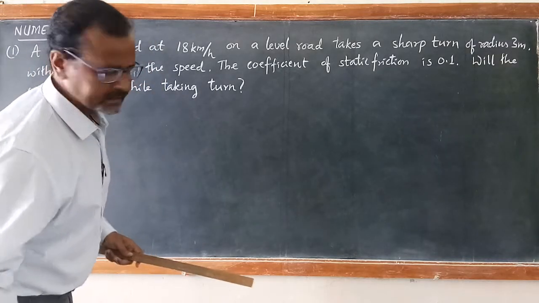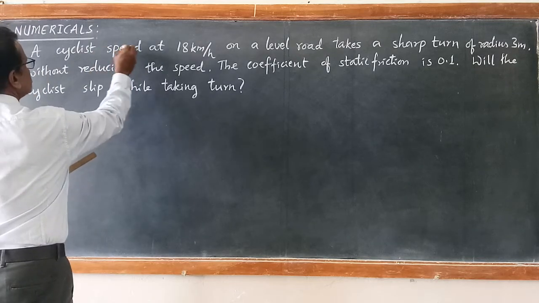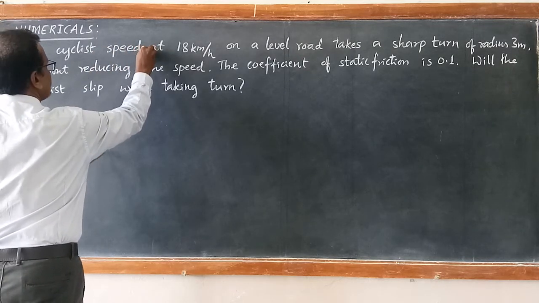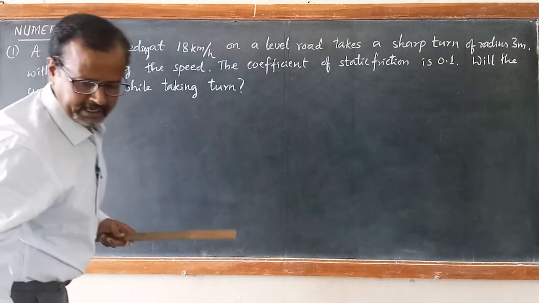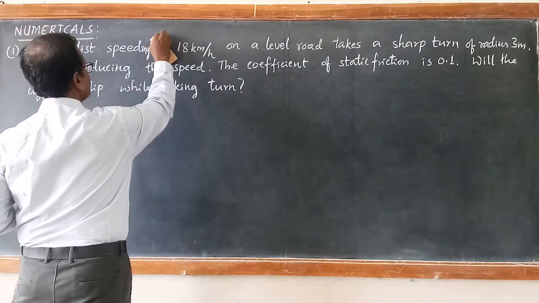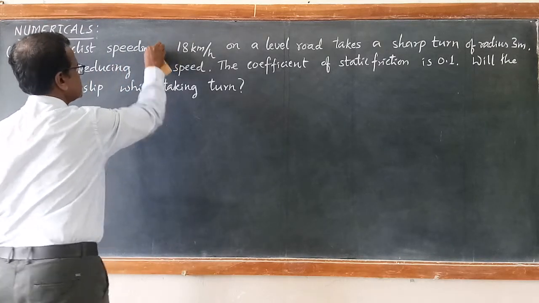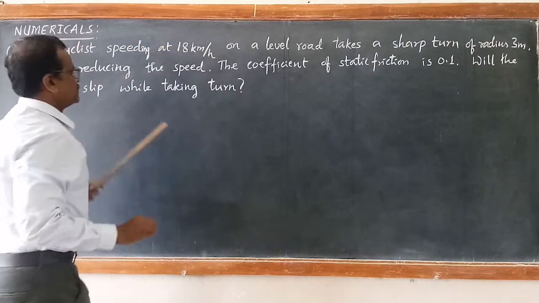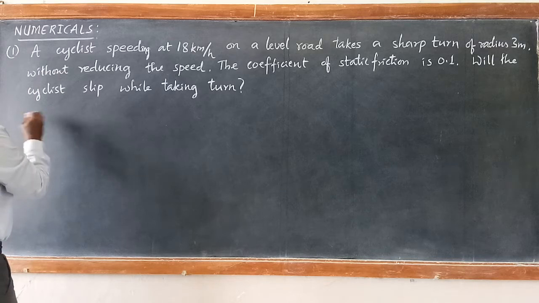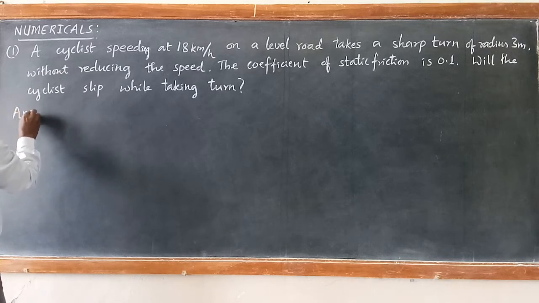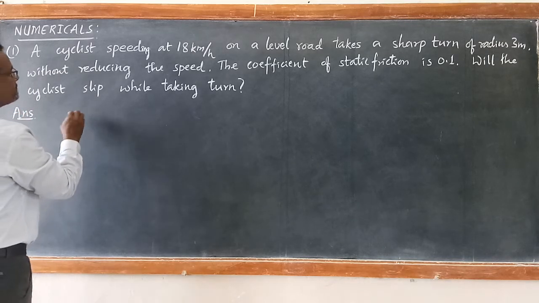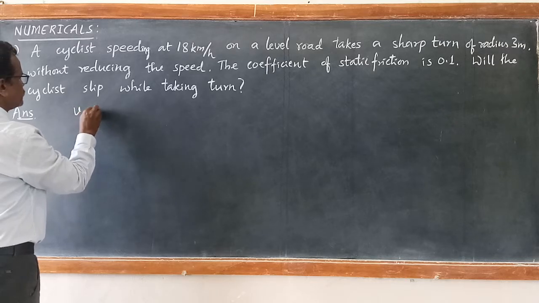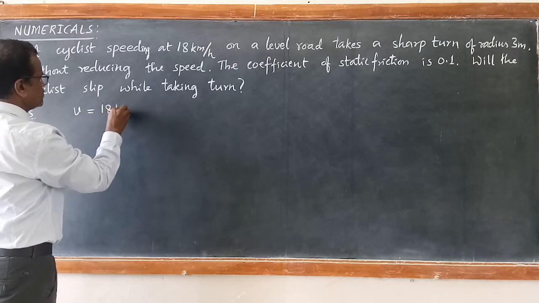So this is an interesting problem. The speed of the cyclist at the turn is given. Let us write what the given things are. The speed of the cyclist is v equal to 18 km per hour.